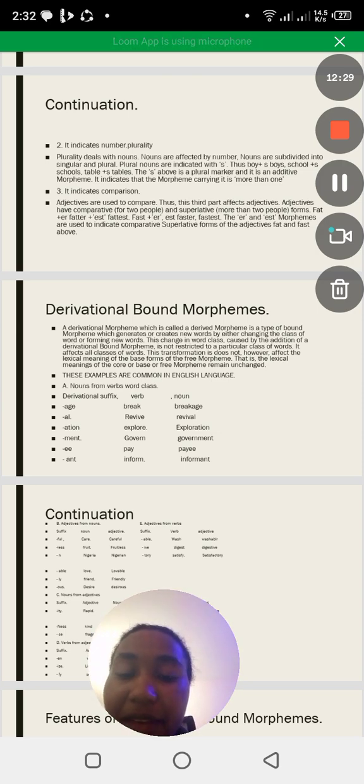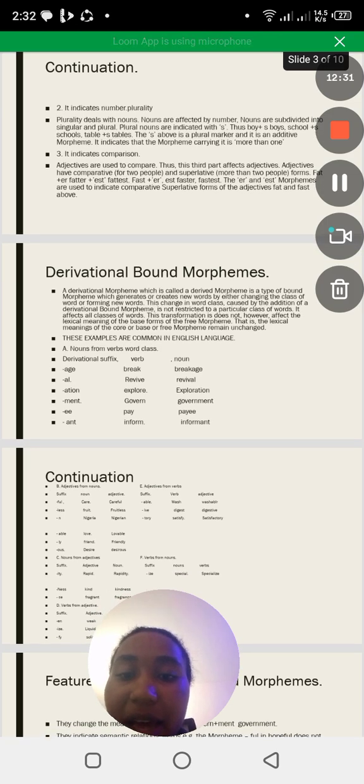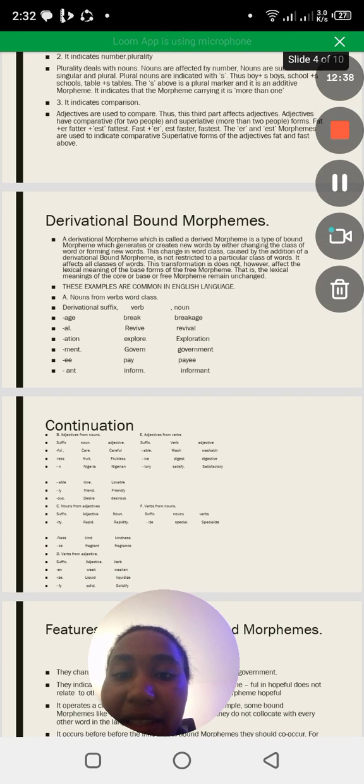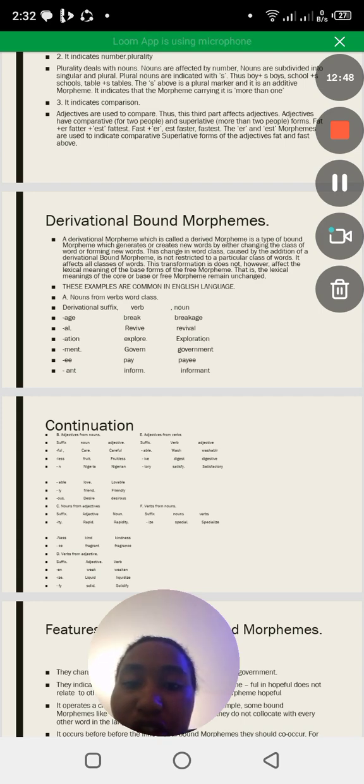The first example is noun. We can derive nouns from verb word classes. For example, we have the derivational suffix age. Then we have the verb break. It becomes breakage. When we have al, then we have the verb revive. It forms which noun? Revival. Are we together?